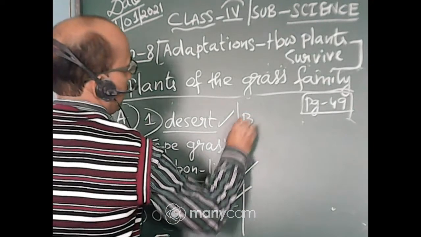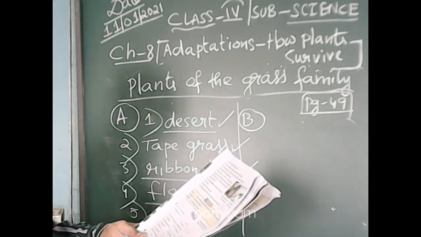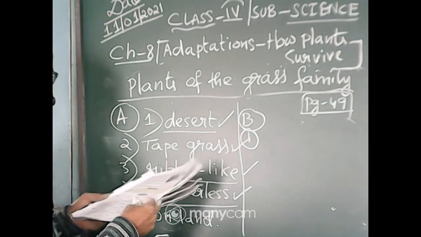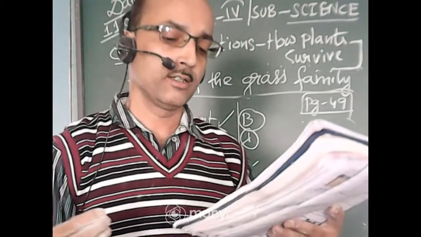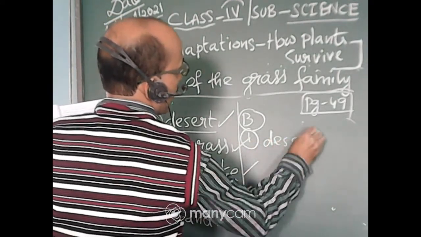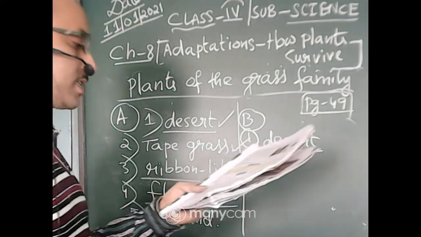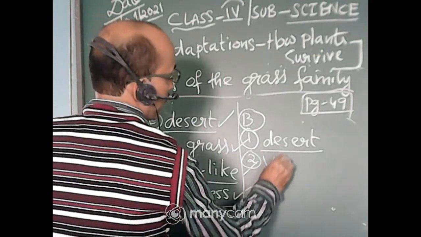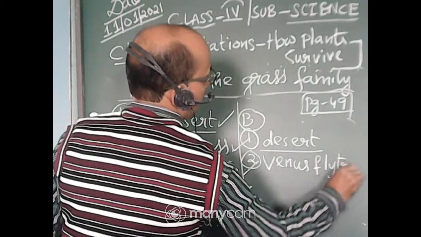Now number B is fill in the blanks. Number 1, date palm grows in the dash region. Which region? Desert. Number 2, dash is an insectivorous plant. Venus flytrap.